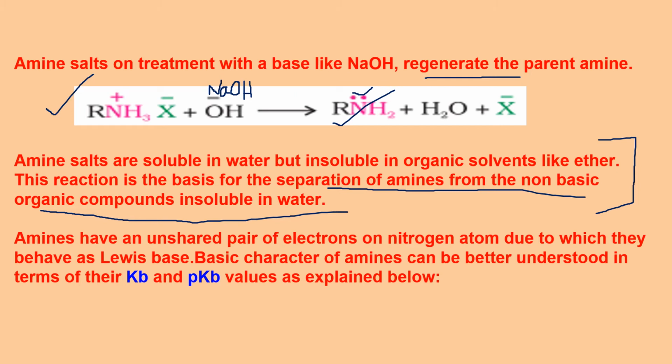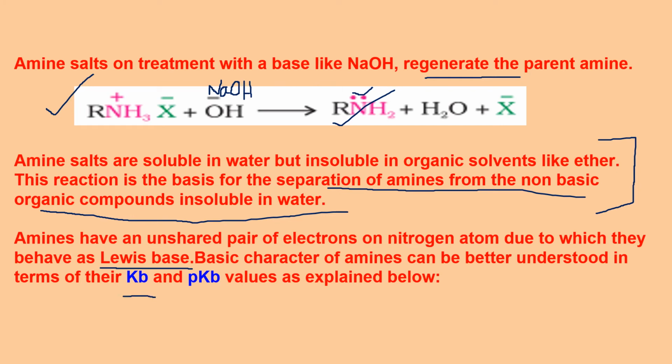Now amines have an unshared pair of electrons, the lone pair on nitrogen, due to which they behave as Lewis bases. Those which have extra electrons, they may have a negative charge, or one or more lone pairs, so they are electron rich, hence they are Lewis bases. So amines are also Lewis bases, and basic character can be better understood in terms of Kb and pKb.